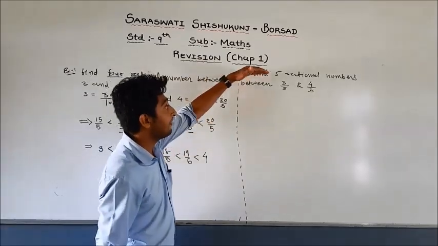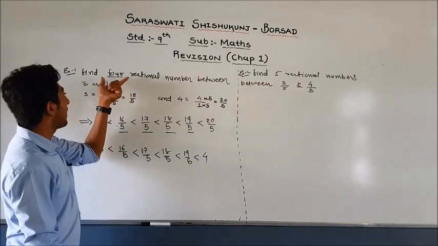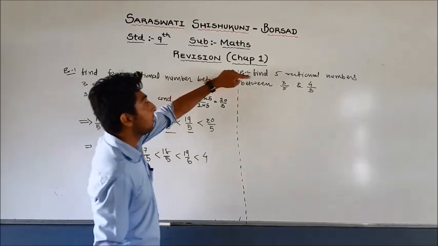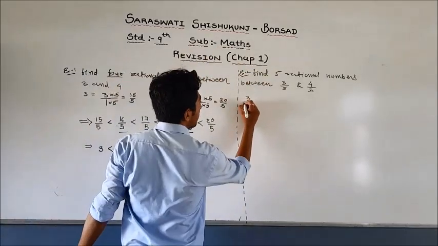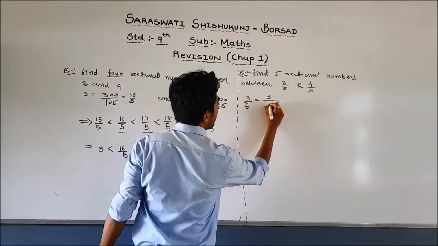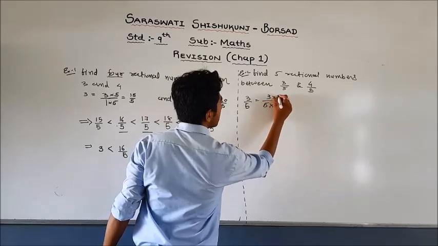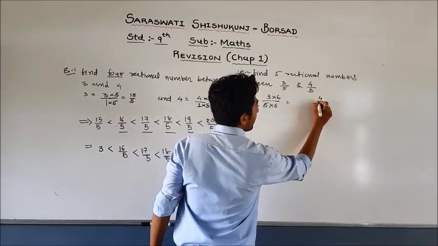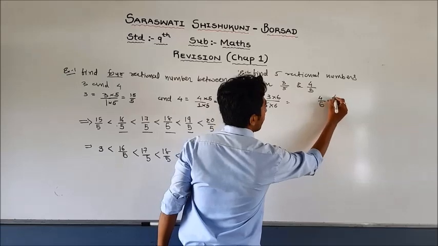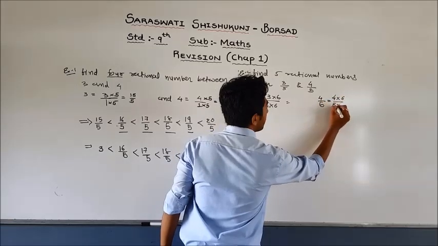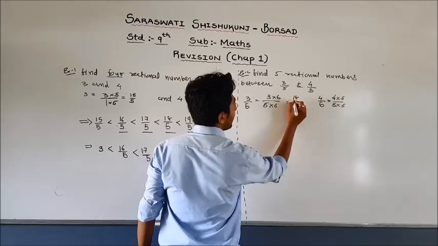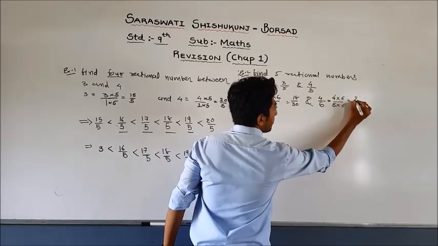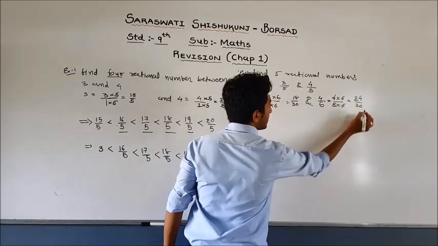Another one is to find 5 rational numbers between 3 and 4 by 5. Friends, earlier we had to find 4 rational numbers, so we multiplied and divided by 5. Here we have to find 5 rational numbers, so first of all we divide and multiply by 6. 3 equals 18 by 6, and 4 by 5 equals 4 into 6 by 5 into 6, that is 24 divided by 30.